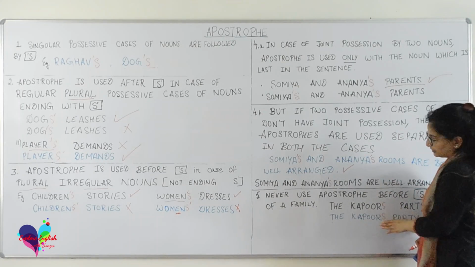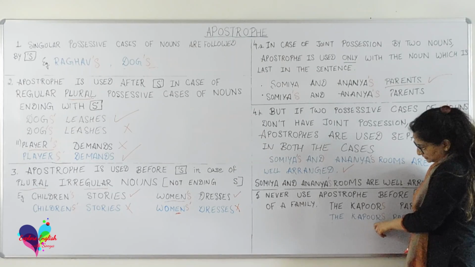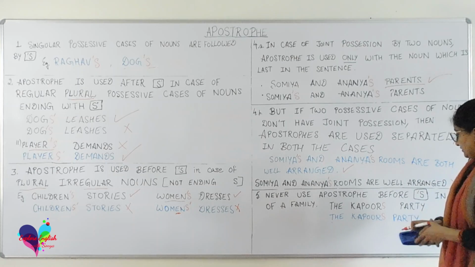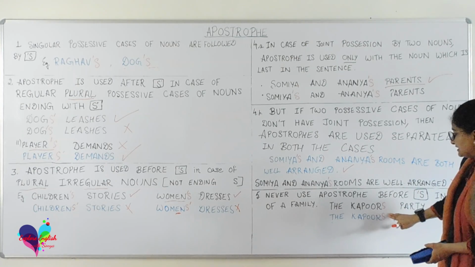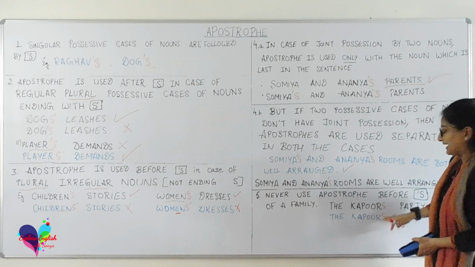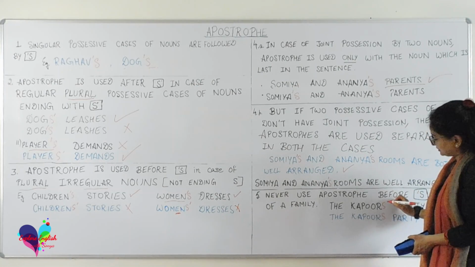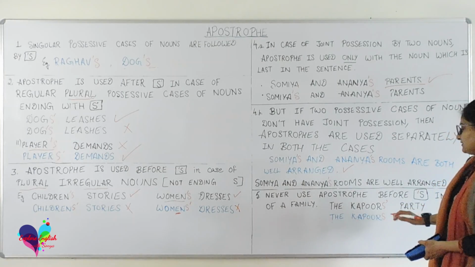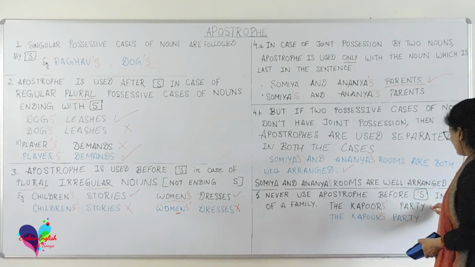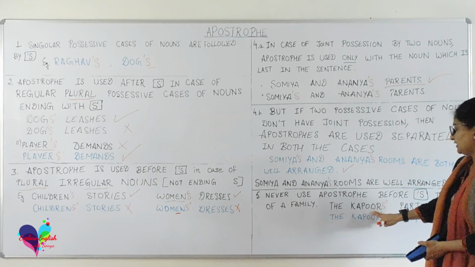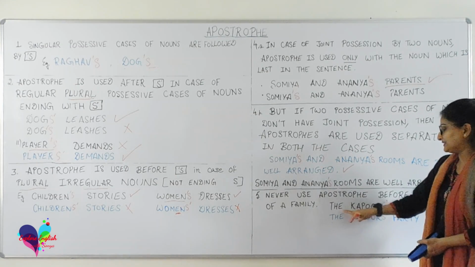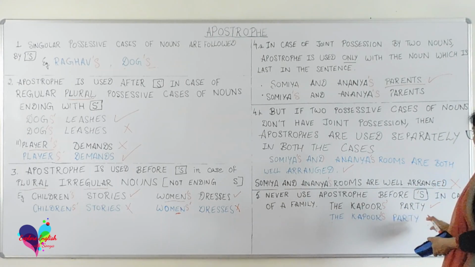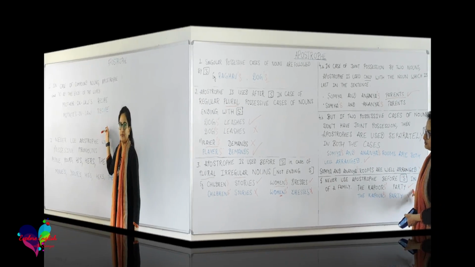First of all, when we are talking about the family, we first change that noun into plural by adding s, and after that we add an apostrophe after s rather than before s. So this is the correct usage. If we are talking about a family, we say Kapoors' party, not Kapoor's party. So this is the correct usage.